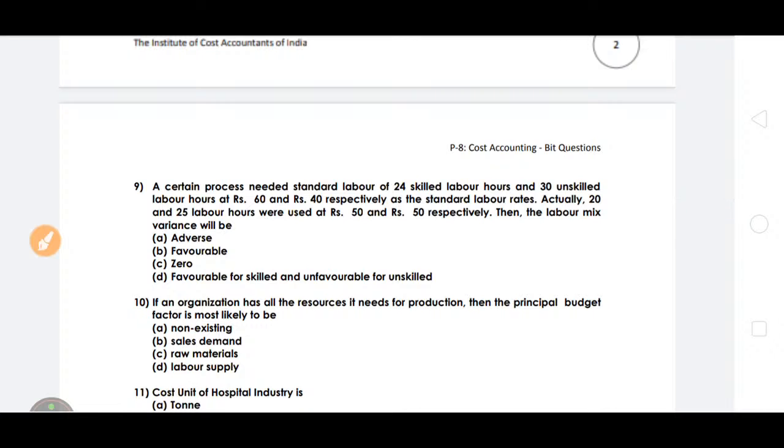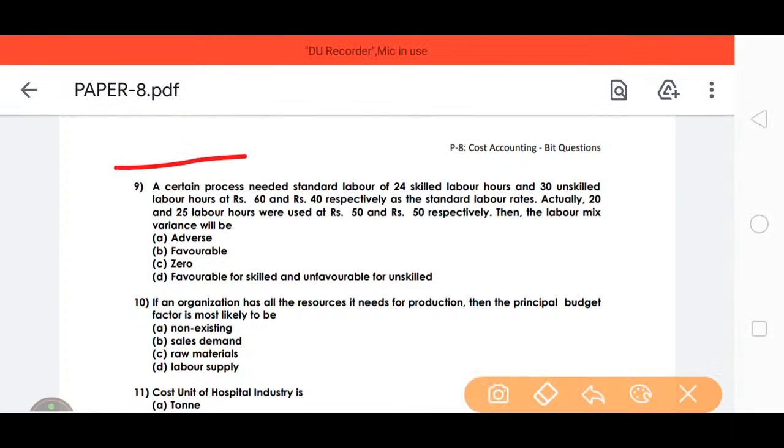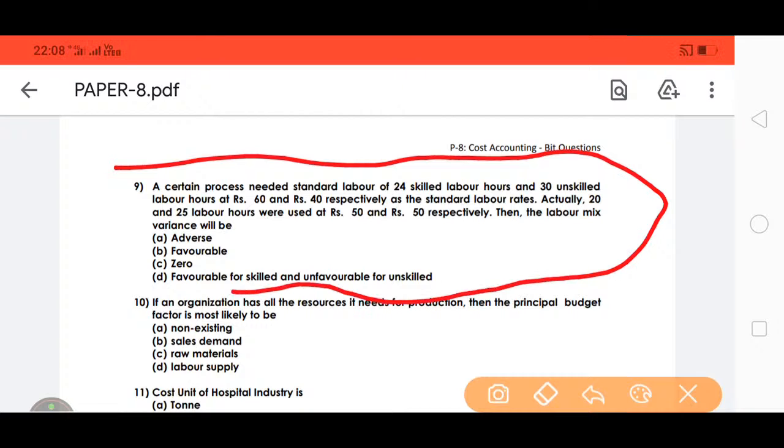So we are at number 9. In a certain process, a standard labor of 24 skilled labor hours and 30 unskilled labor hours is needed, at rupees 60 and 40.